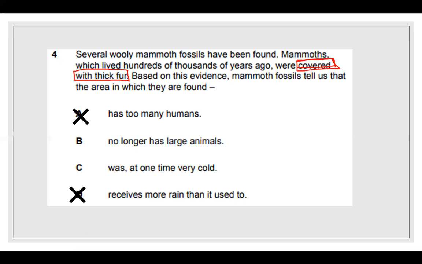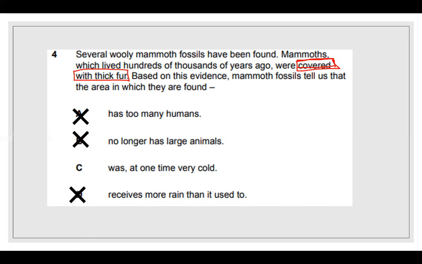D says receives more rain than it used to. Again, thick fur and rain. If they had to have thick fur while it rained a lot, pretty sure they would be kind of miserable in a way. You probably don't want to wear a lot of stuff when it's raining outside because you would just stay wet and not dry fast.